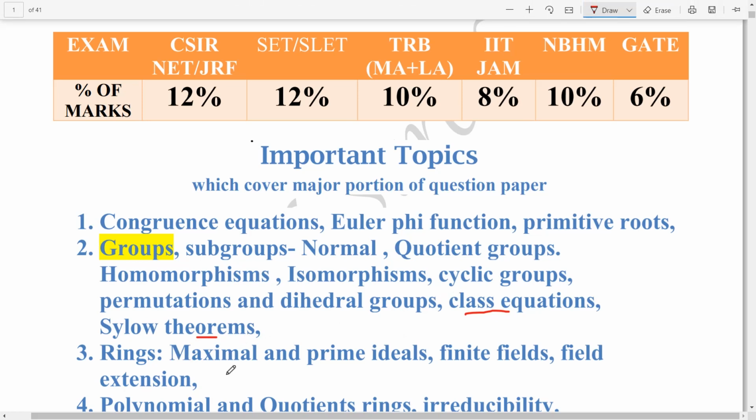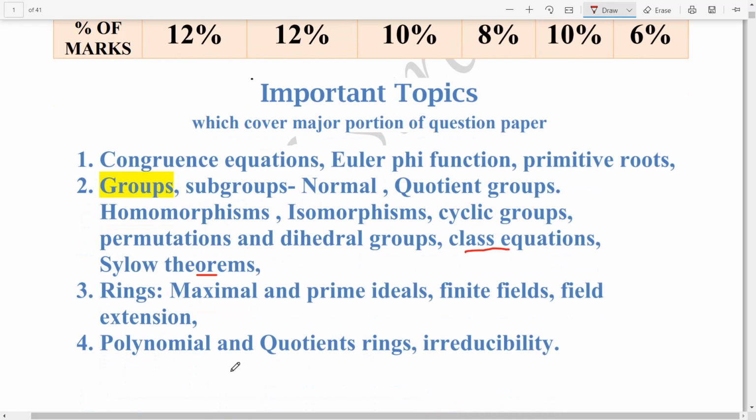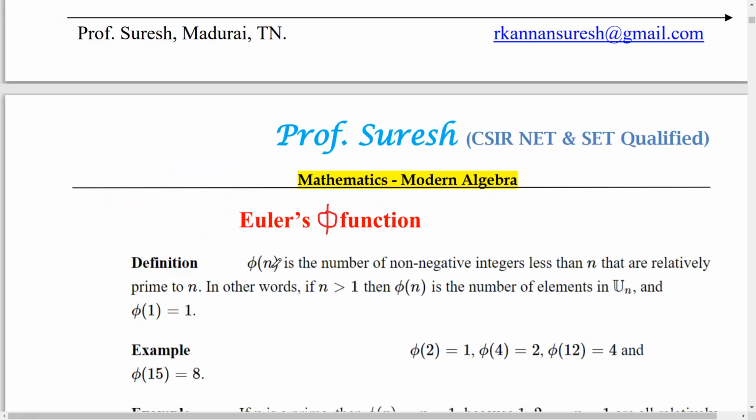And then rings, maximal and prime ideals, finite fields and field extensions. Then after that polynomial rings and quotient rings, and finally irreducibility. Irreducibility is most important because questions are coming repeatedly.